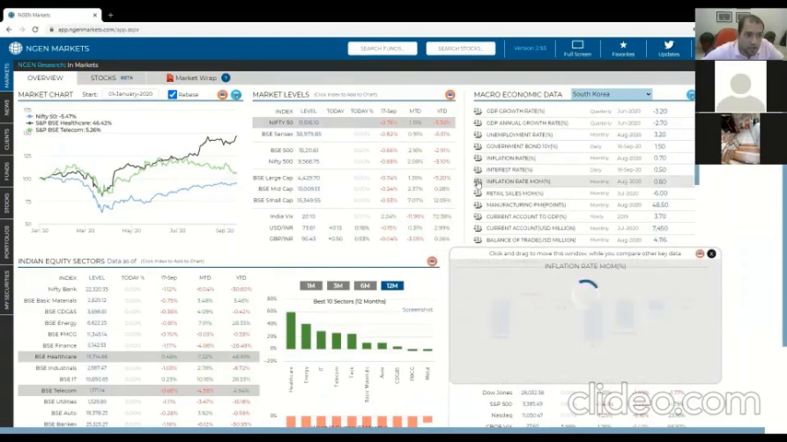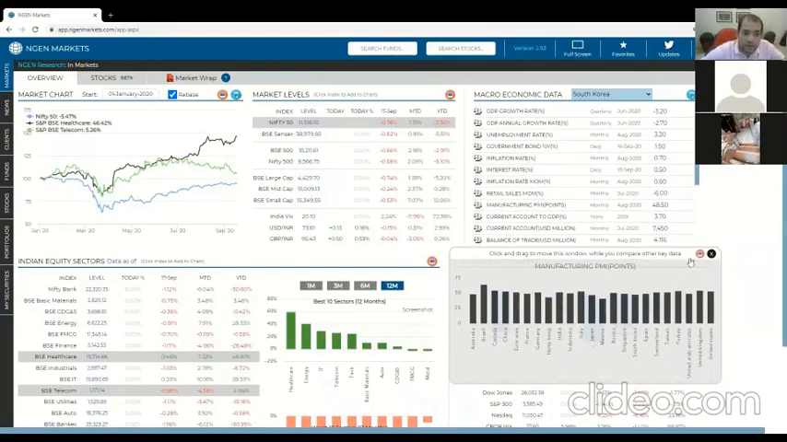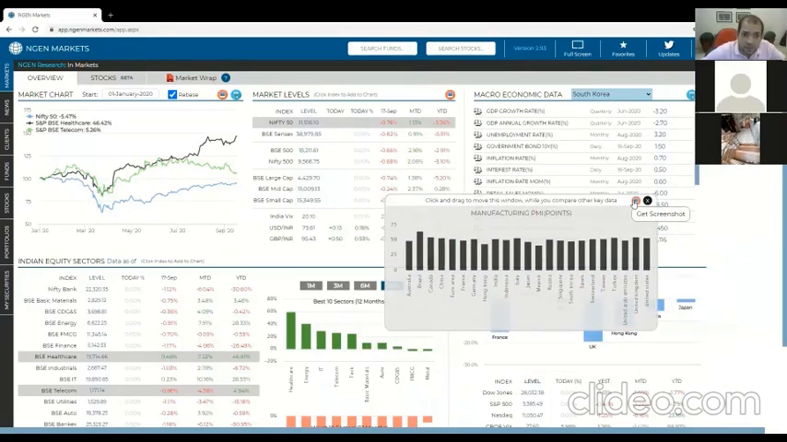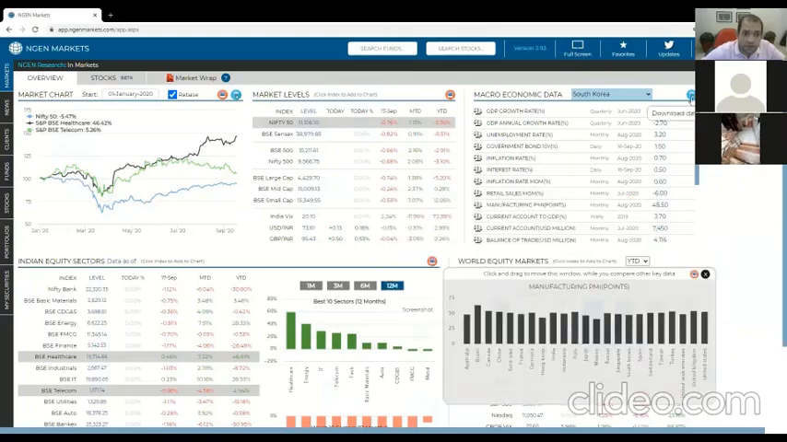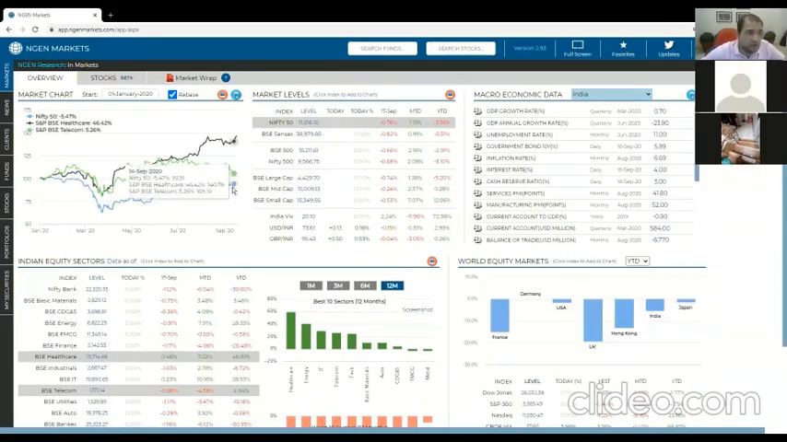And not just that, I can look at the inflation rates, retail sales, whatever you want. And whatever data we have is all available here. You can take a screenshot of this box just by clicking this button, or you can download this data into Excel and use it for your further research.